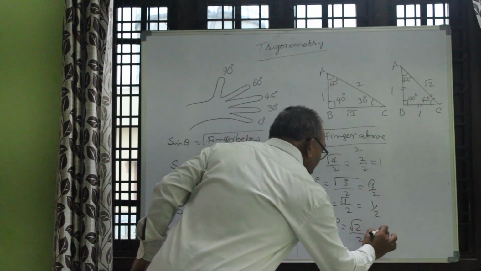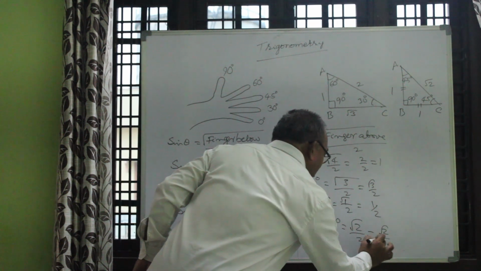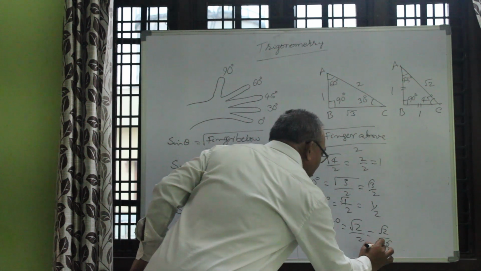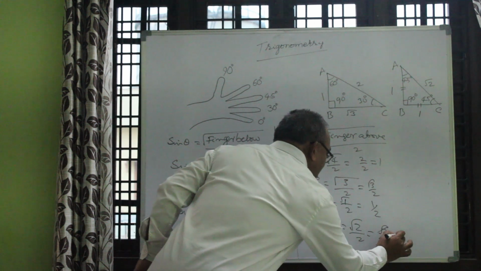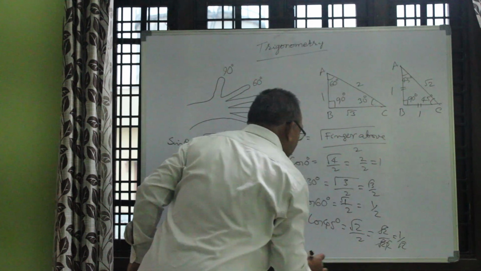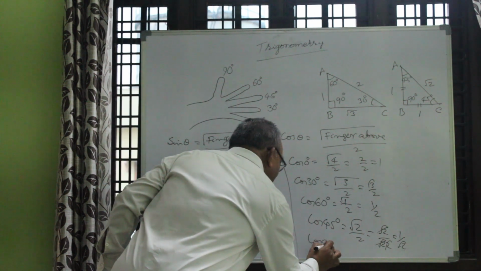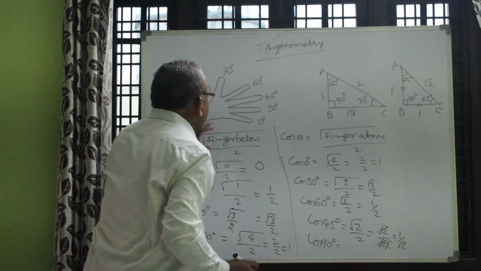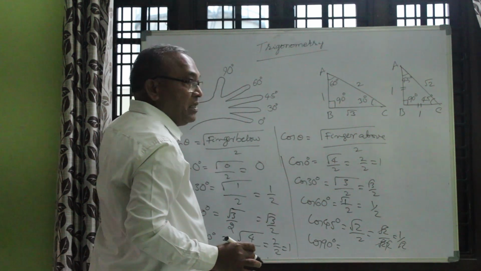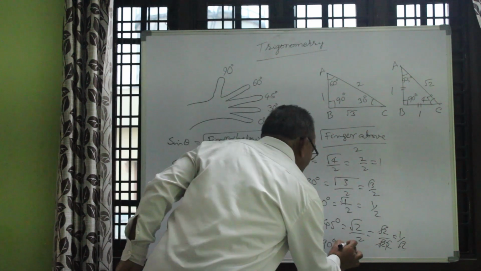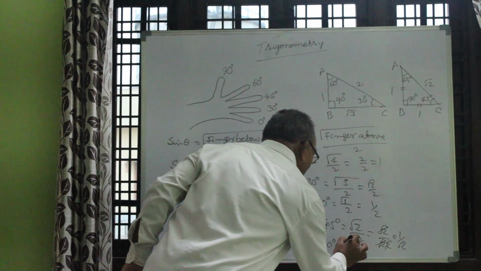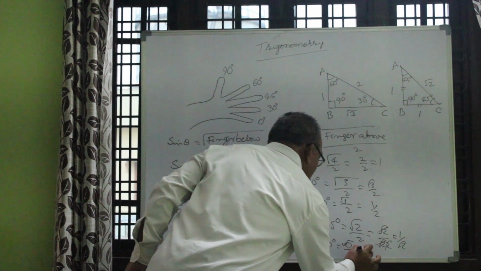This is root 2. 2 can be written as root 2 into root 2, so root 2 gets cancelled. 1 by root 2. Then you go for 90. Cos of 90. How many fingers are there above? No finger is there. So this is 0. Root 0 by 2 is nothing but 0.